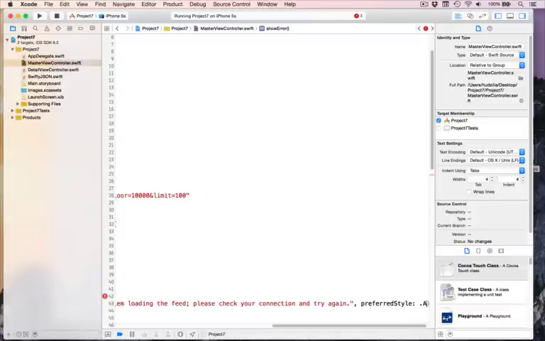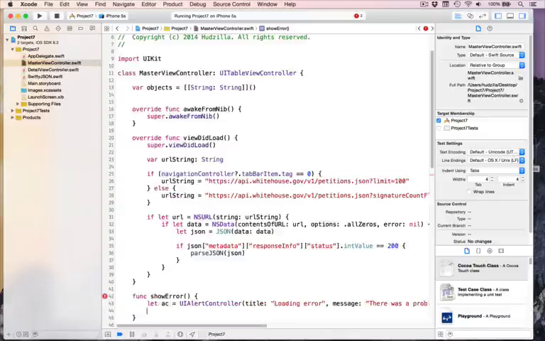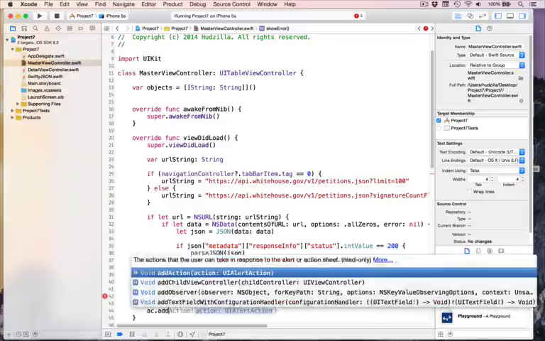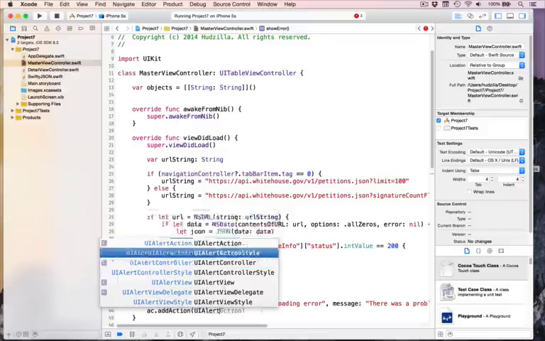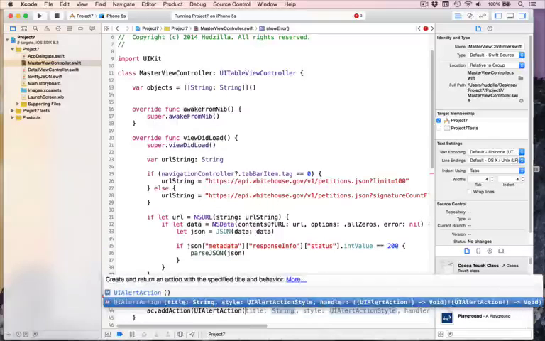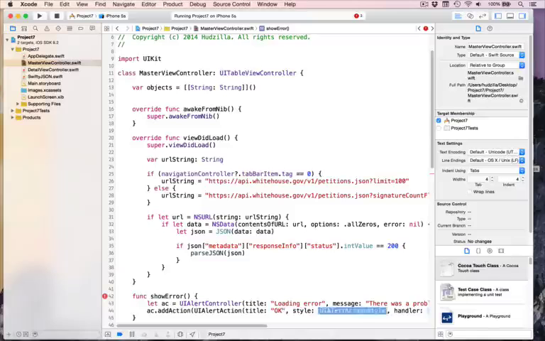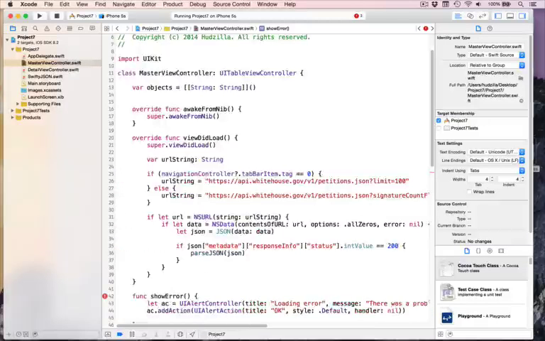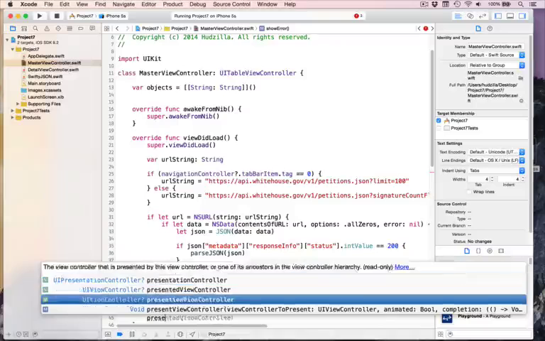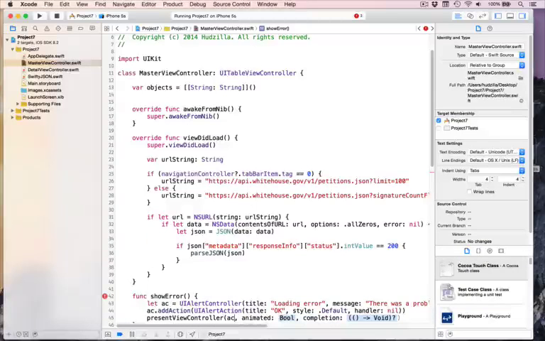Fantastic. We'll add an action to it, just saying OK, so it can be dismissed: UIAlertAction with the title OK, style default, handler nil, i.e. just go away, and then present view controller ac, animated true, completion nil. Fantastic. So that will show an error message.